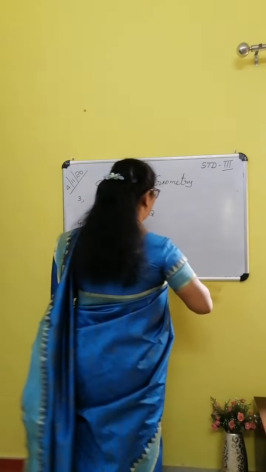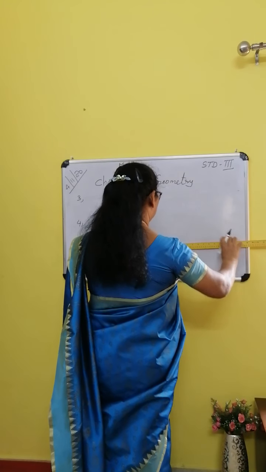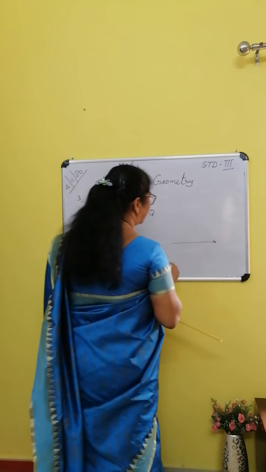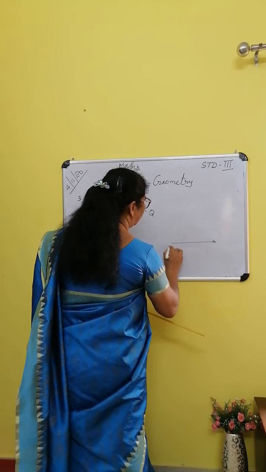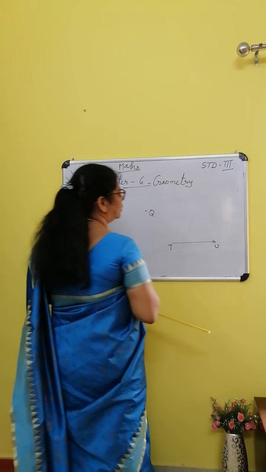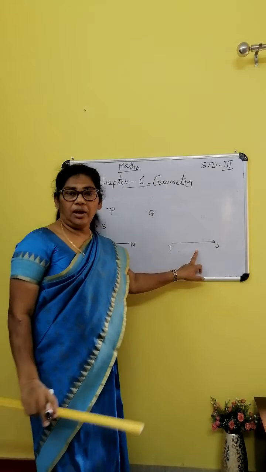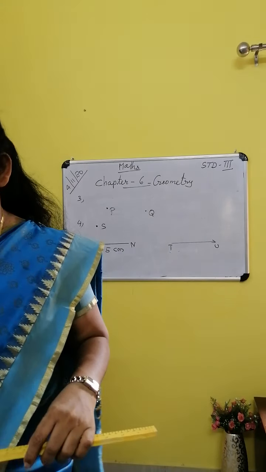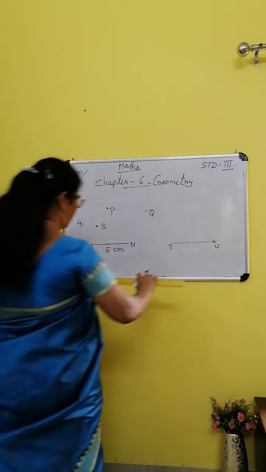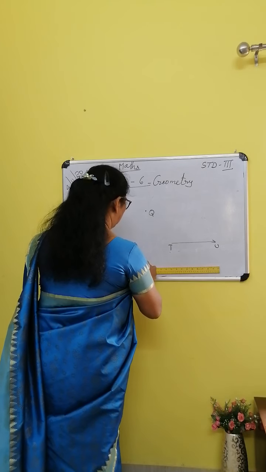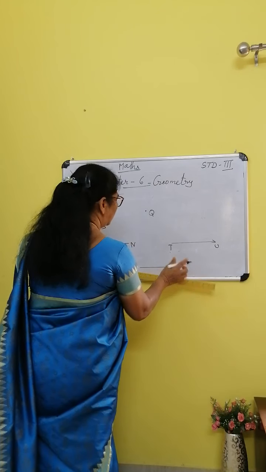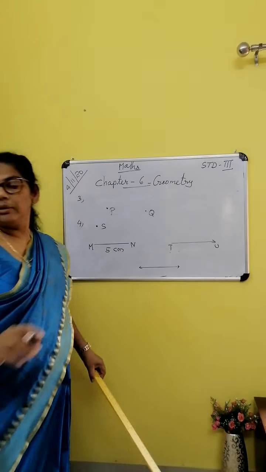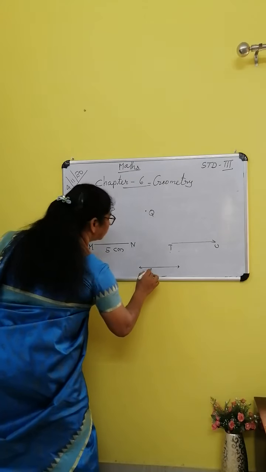Ray. One arrow mark, that is called a ray. The name is given, TU. A ray cannot be measured. Understood? Next one, line RS. A line has no end point. Put an arrow mark on both ends. Line RS.